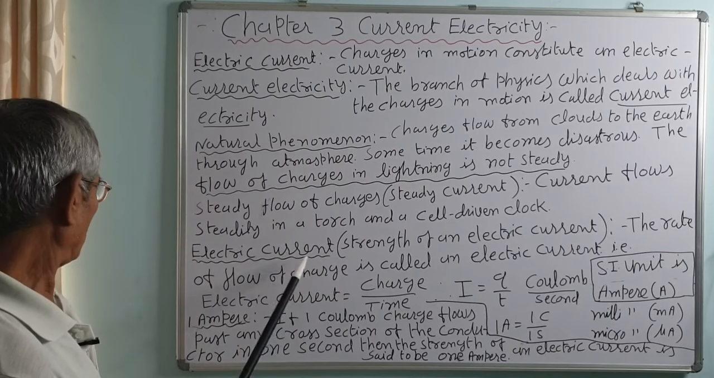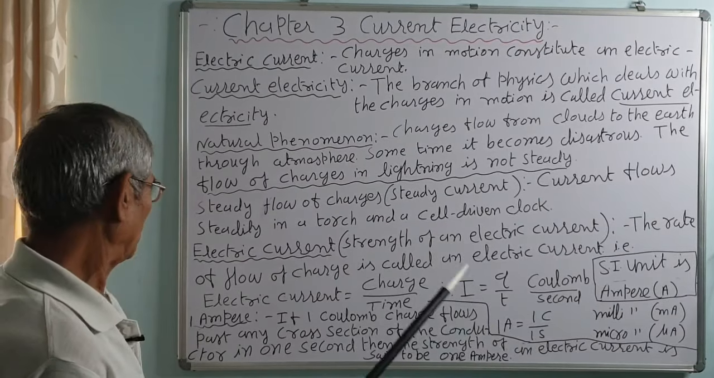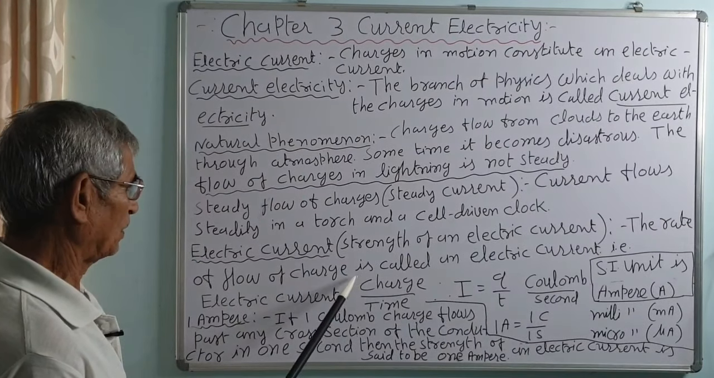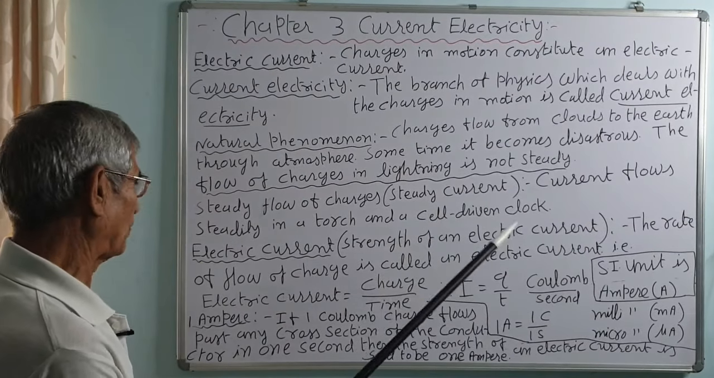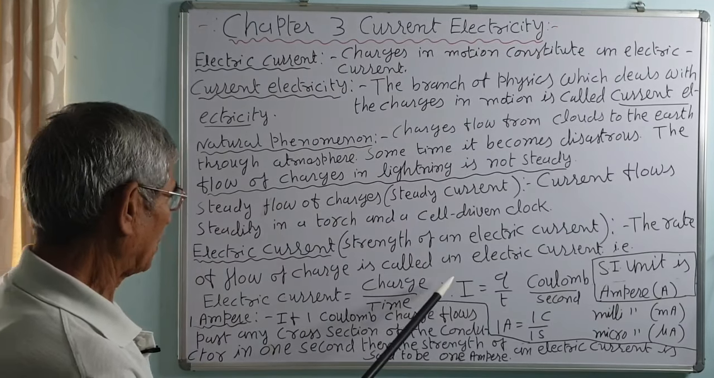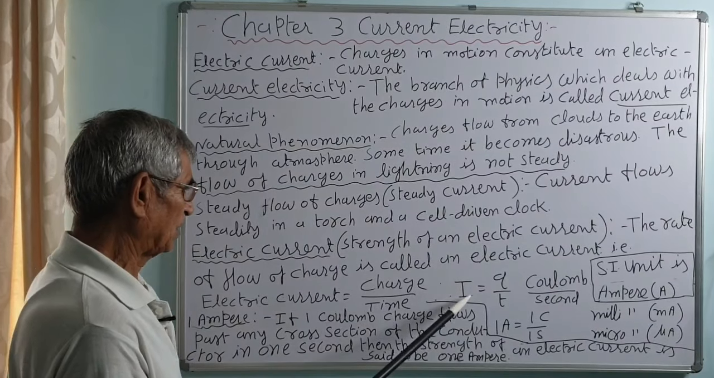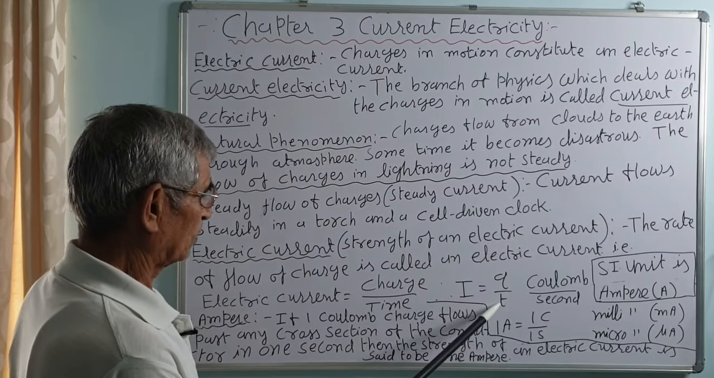The electric current, what is the definition? Let us define the electric current or strength of an electric current. The rate of flow of charge is called an electric current or strength of an electric current. That is, electric current is the charge upon time. Its symbol is I. Say I is the current and Q is the charge flowing in t seconds. Then I is equal to Q upon t.